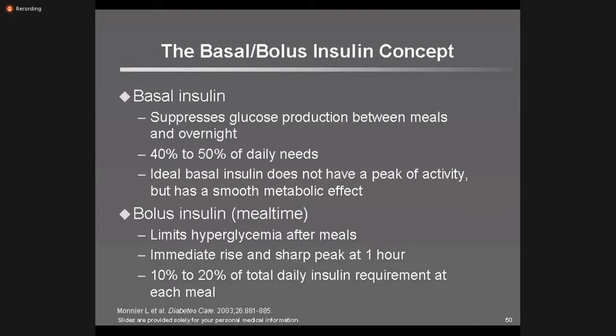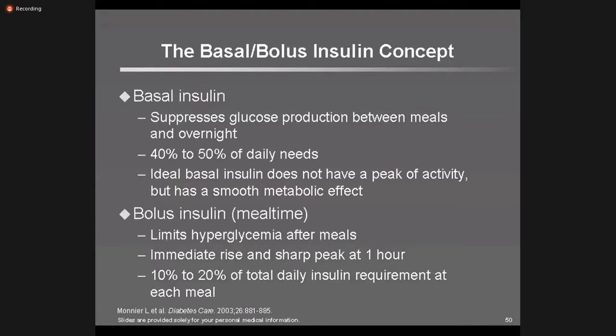The second is bolus insulin, that is mealtime insulin, because whenever we start taking meals or food or whatever we are going to eat, right? It will stimulate the release of insulin from the beta cells, a surge of insulin release, right? So it limits hyperglycemia after meals, with an immediate rise and sharp peak at 1 hour, and 10 to 20% of total daily insulin requirement at each mealtime. Why is this concept very important?